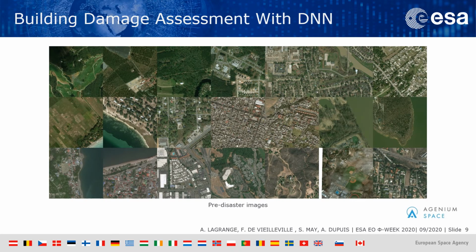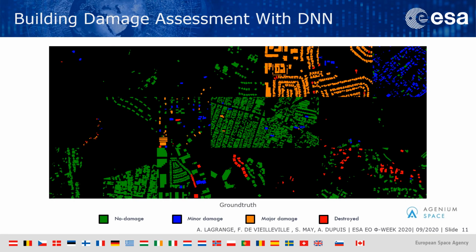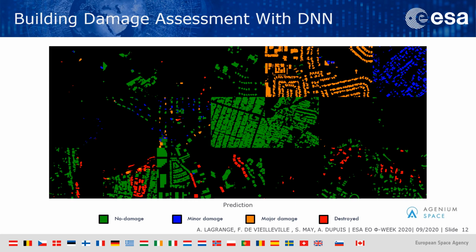So now I will show you some of the images of our dataset. Here you have the pre-disaster images. Now you can see the associated post-disaster images. Now you see the ground truth provided with the xView2 dataset. And finally, the results we get with our network. You can see that these results are quite consistent, even if there are still some mistakes.